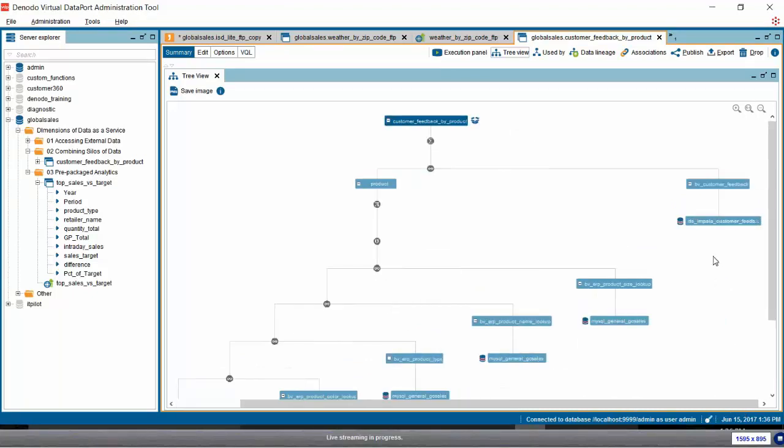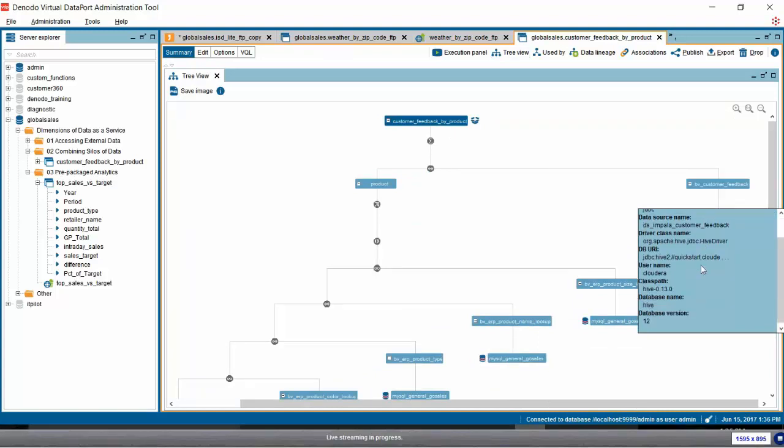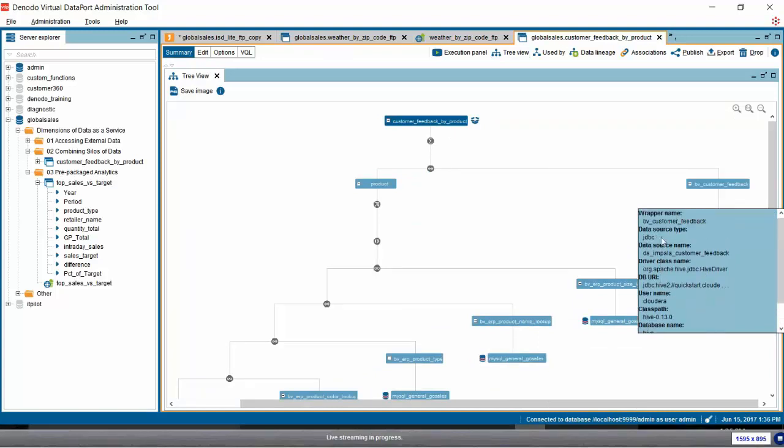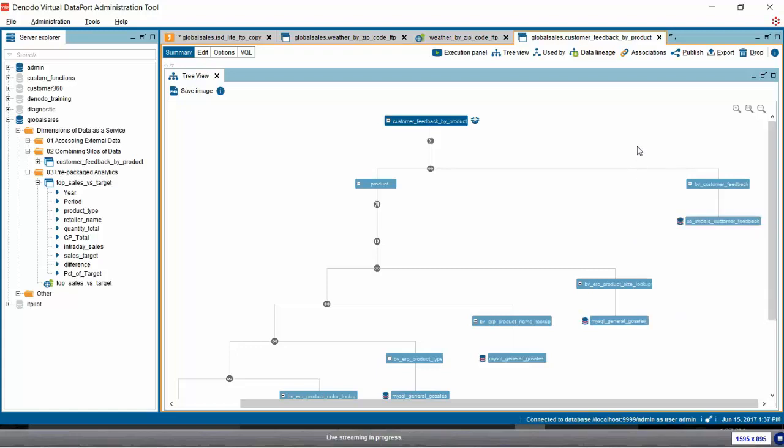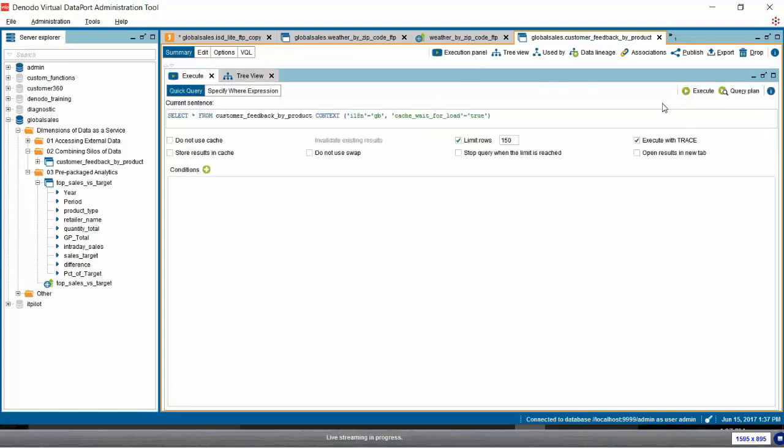So we have Impala running on our Hadoop cluster, and it is exposing the result set from a sentiment analysis that our data scientists did. So we're going to be joining up data from multiple relational database tables and joining that with data that resides on Hadoop. And if I just go ahead over to MicroStrategy.